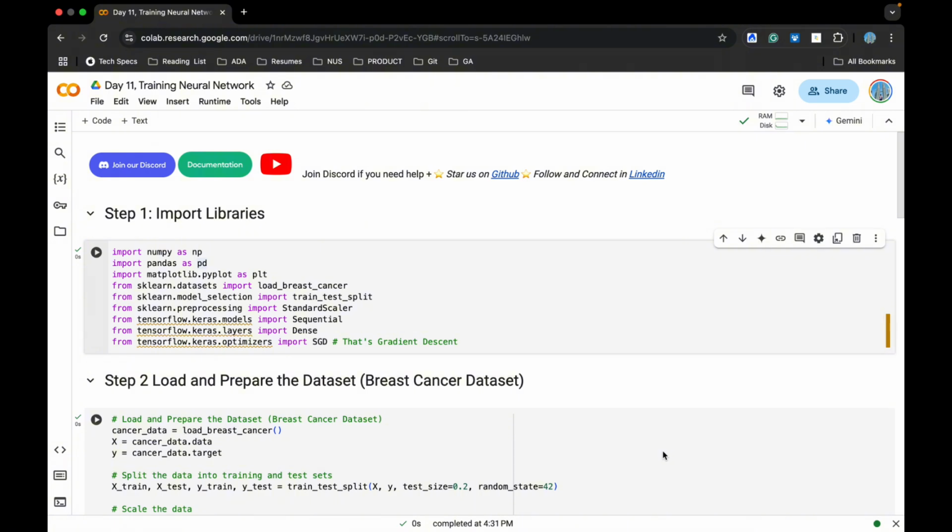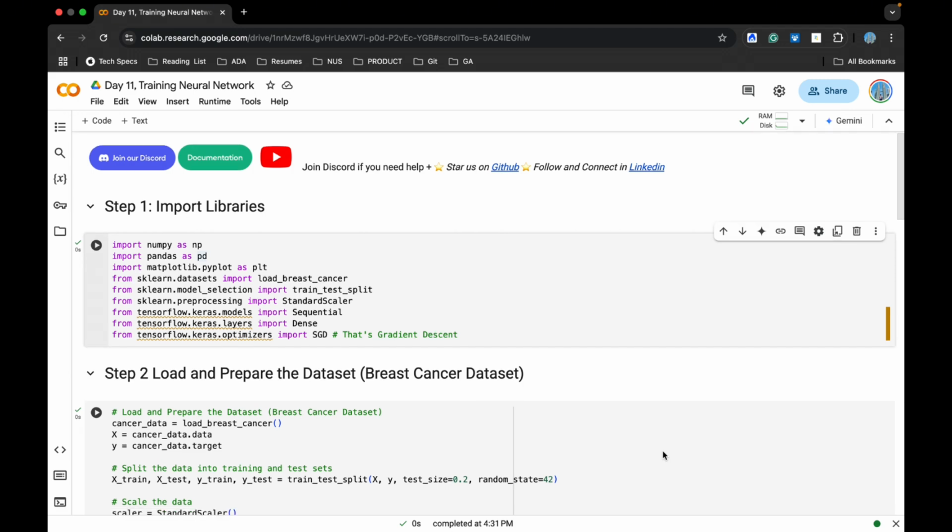So here this is a problem statement where I'm going to use a dataset called load breast cancer. The idea would be to predict whether somebody is going to get cancer or not. I've brought forward all the required libraries. Like last time, I'm going to use Keras for this neural network. Then I have used the optimizer, and the optimizer is gradient descent, because in the previous slide I have explained what gradient descent is. There are multiple other optimizers like Adam. It is very common and very famous. You can use that too.